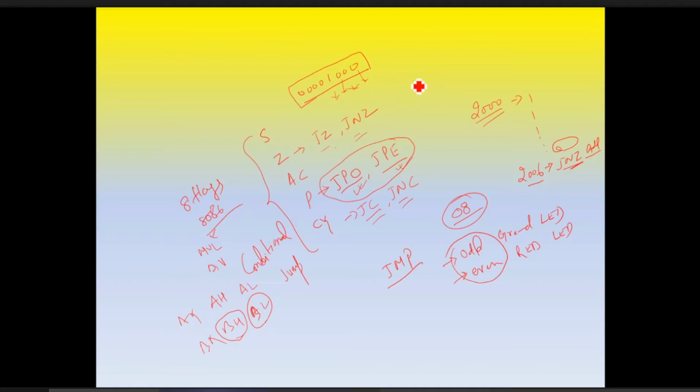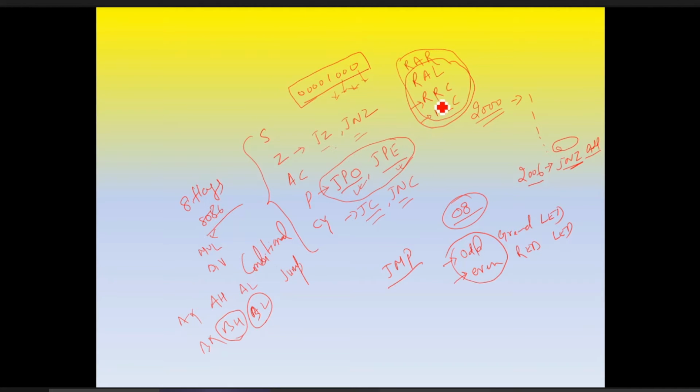We are diverting a little here. We have different rotation instructions also: rotate accumulator left, rotate accumulator right, and these four instructions are there with rotation.